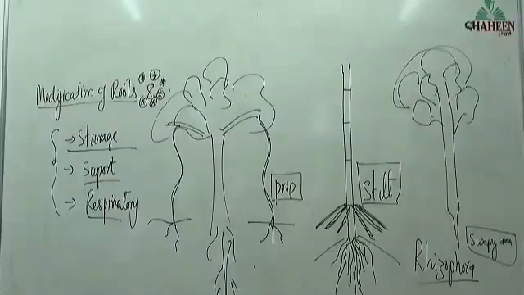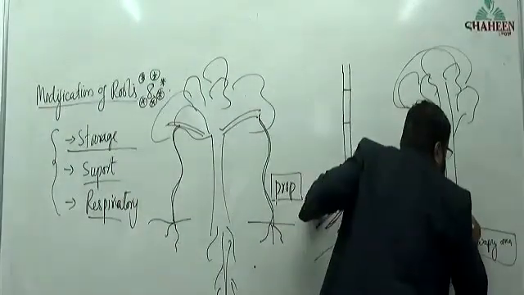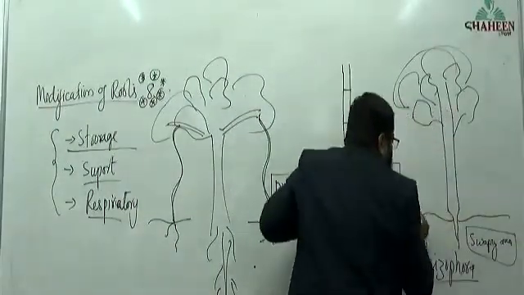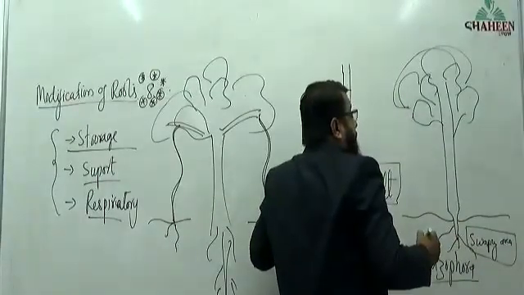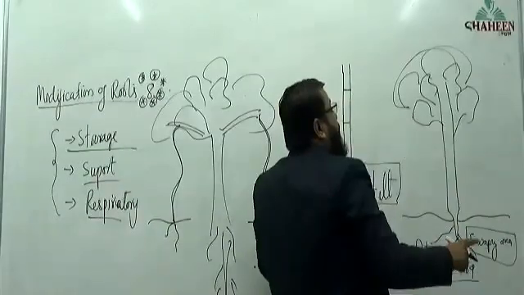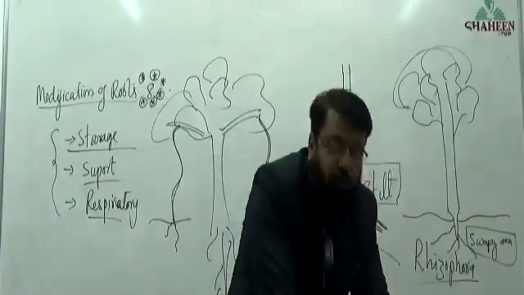These plants in swampy areas produce certain roots, besides the taproot. Some branches of root will not grow positively geotropic.